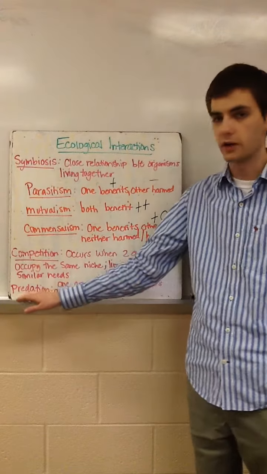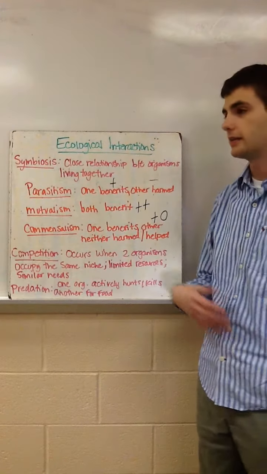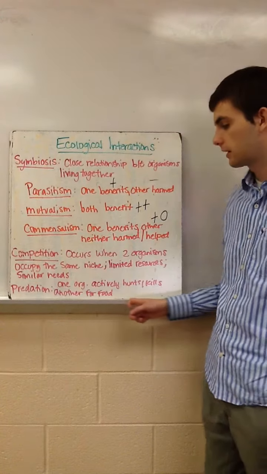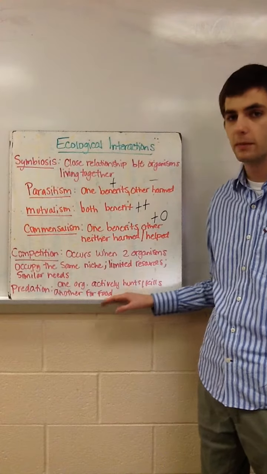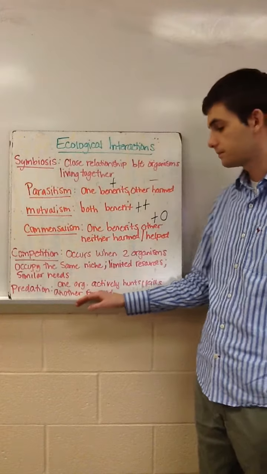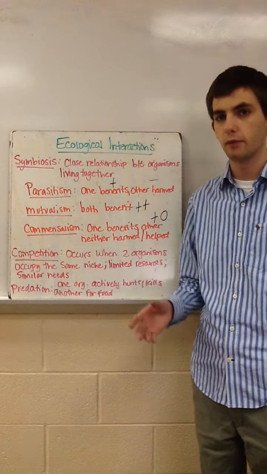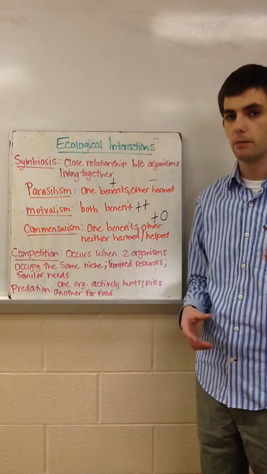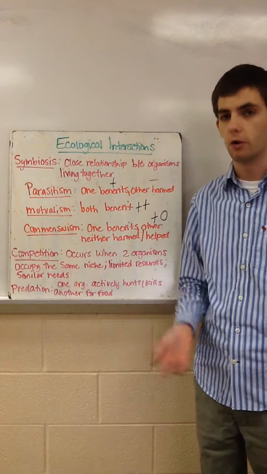And the last type of interaction is predation. That's when one organism will actively hunt and kill another for food. This can be a good thing because it keeps populations in check, and it will also help with eliminating weaker members of a species. Also, it's important to recognize that predator and prey population sizes will change as the other one changes. So as one goes up, the other may also go up or go down.